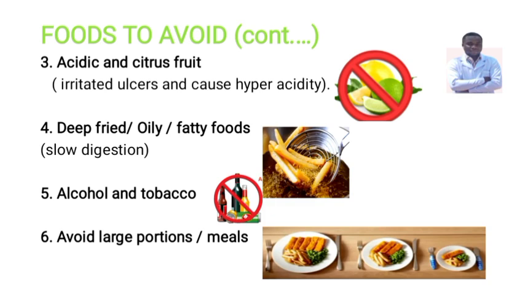But also we have to avoid larger portion meals. As we can look here, the small meal, the second, the third. A patient with peptic ulcer disease must utilize the small meal and must avoid the larger portion.